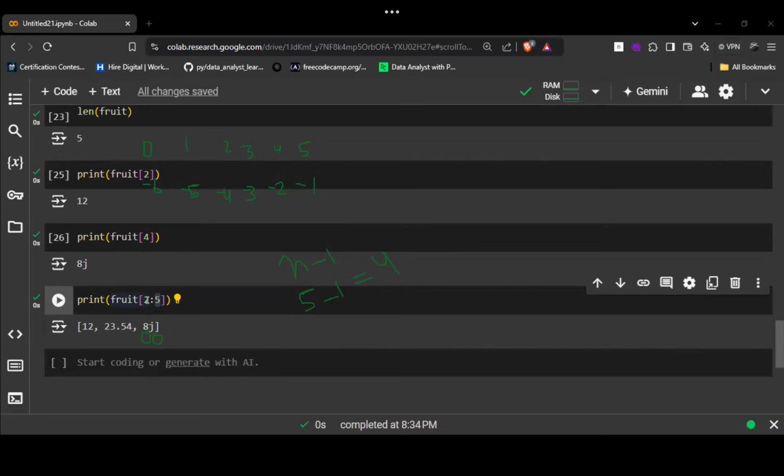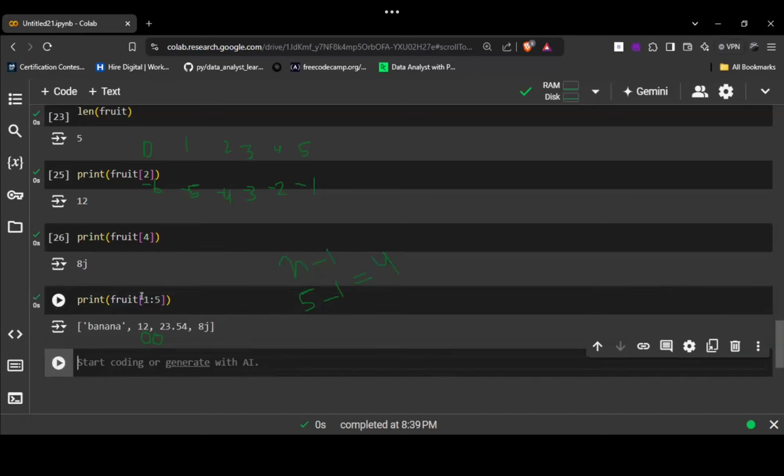Sir, I tried 1 instead of 2, and banana is also getting added, right? Right. So it will add, because this is not a default value, you can change it. You can give a starting range, whether you want to start from 0 or from 1, right? If I change it, you will see it will print banana, because it's the starting range.